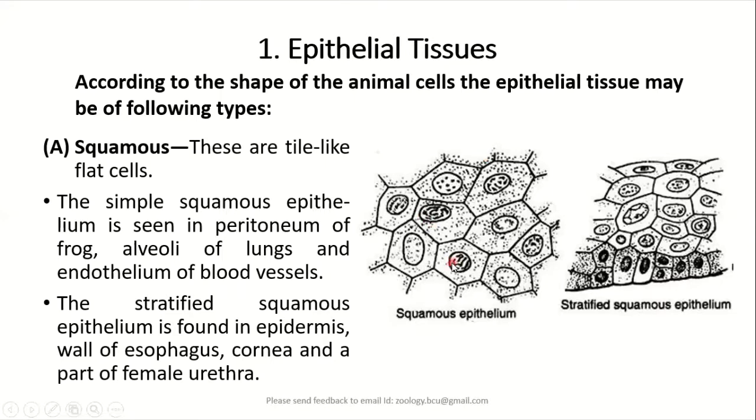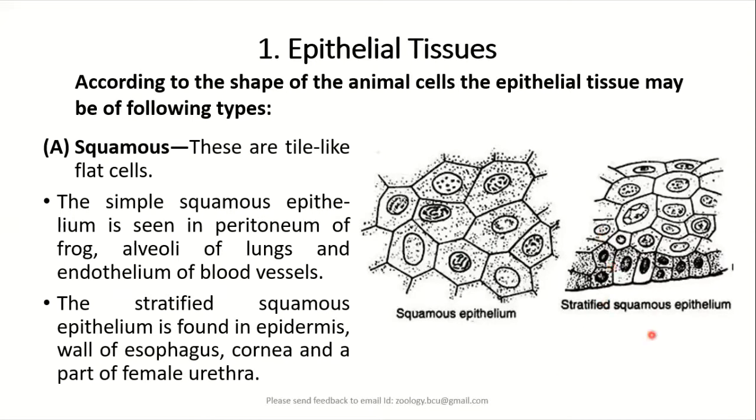If there is a single layer of squamous epithelium, it is called simple squamous epithelium. If there are many layers of squamous epithelium, then it is called stratified squamous epithelium, which is found in the epidermis region of the skin. That is the upper layer of the skin.